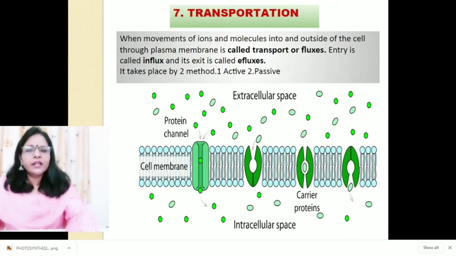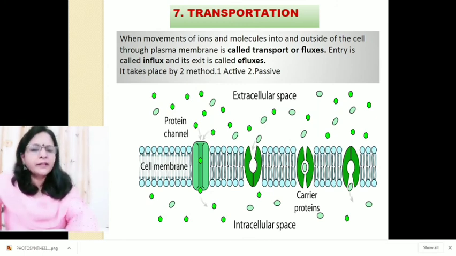When entry takes place, it is called influx, and when exit takes place, it is called efflux. It takes place by two methods, active method and passive method. In the active process, it takes place by the utilization of energy, whereas in the passive method, there is no utilization of energy.